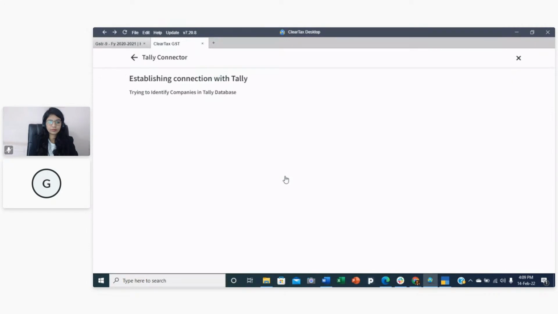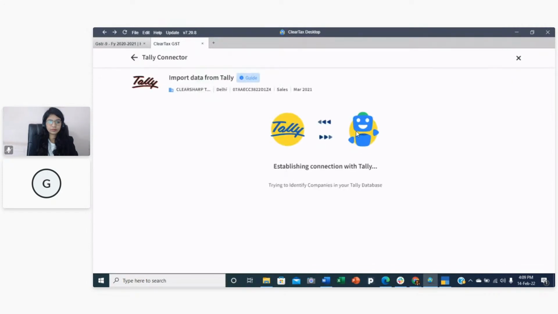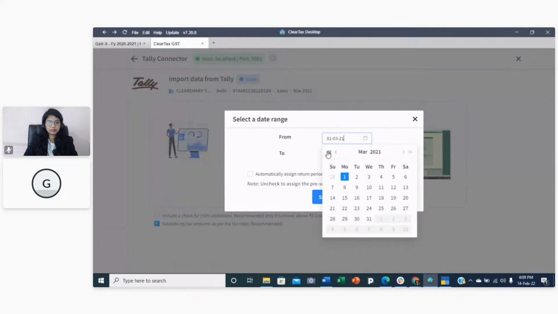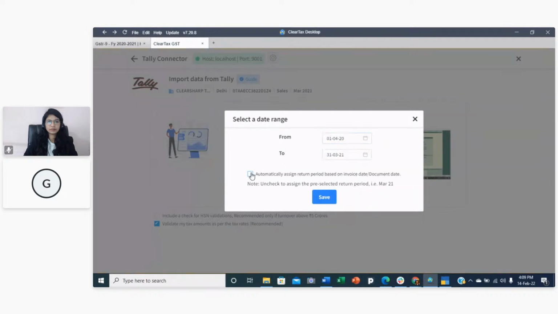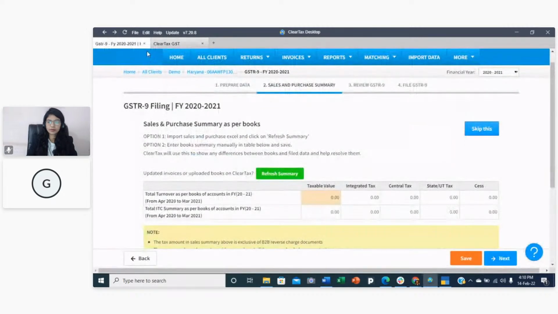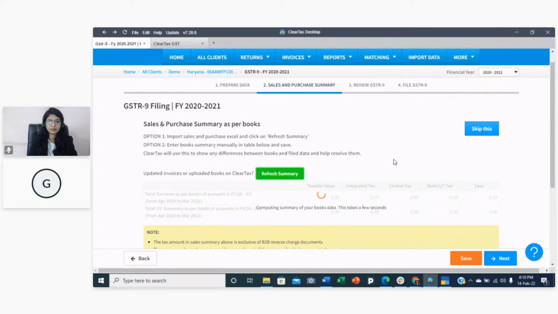Select Tally connector, and your Tally connector will be connected. You can edit the from date to April 2020. Check this box, save this, and you can even import sales and purchase together, and start importing your data from Tally itself. After that, when you come here and click on refresh summary, it will automatically refresh, and all the data will be provided over here itself.